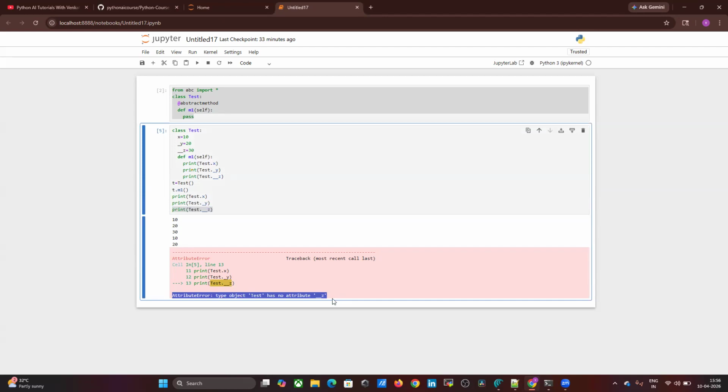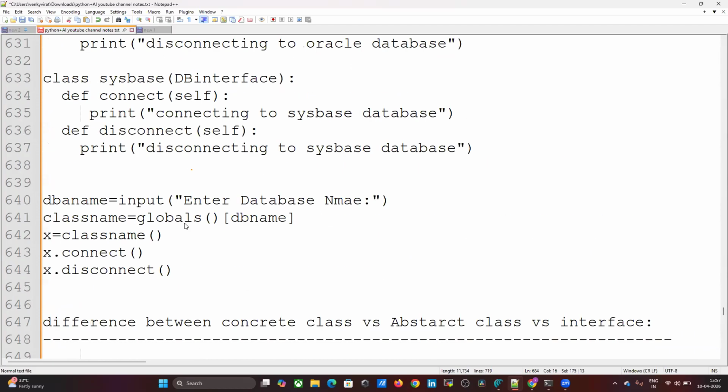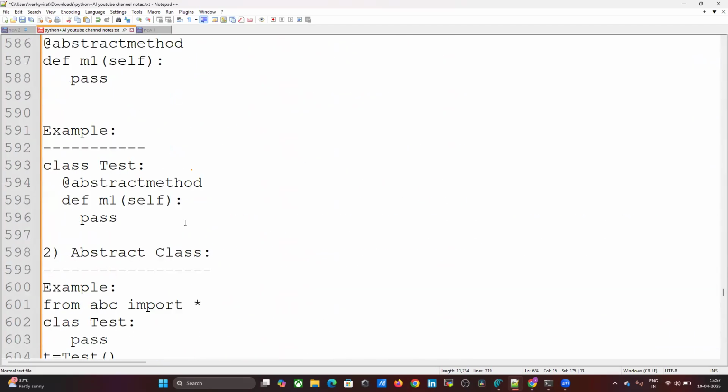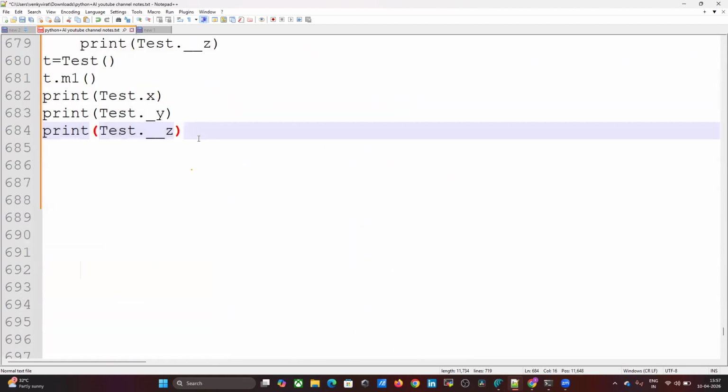Okay, now what have we covered till now? We covered what is an abstract method and what is an abstract class. We covered interface beautifully, and what is public, what is private, and what is protected, and the demo example will also be covered. And our last topic is just one mini example we'll discuss, then we'll close this video. Tomorrow onwards we'll discuss exception handling, which is very important at production level. Okay,